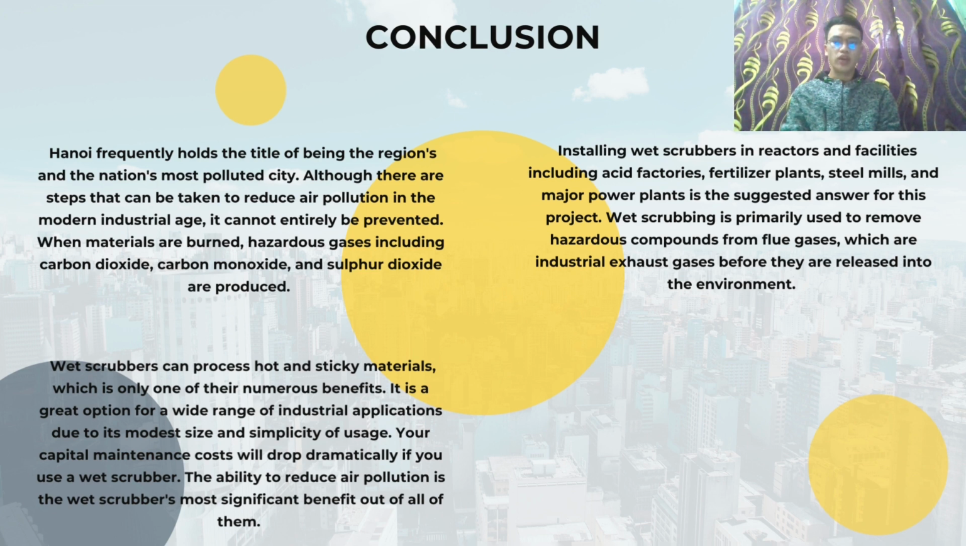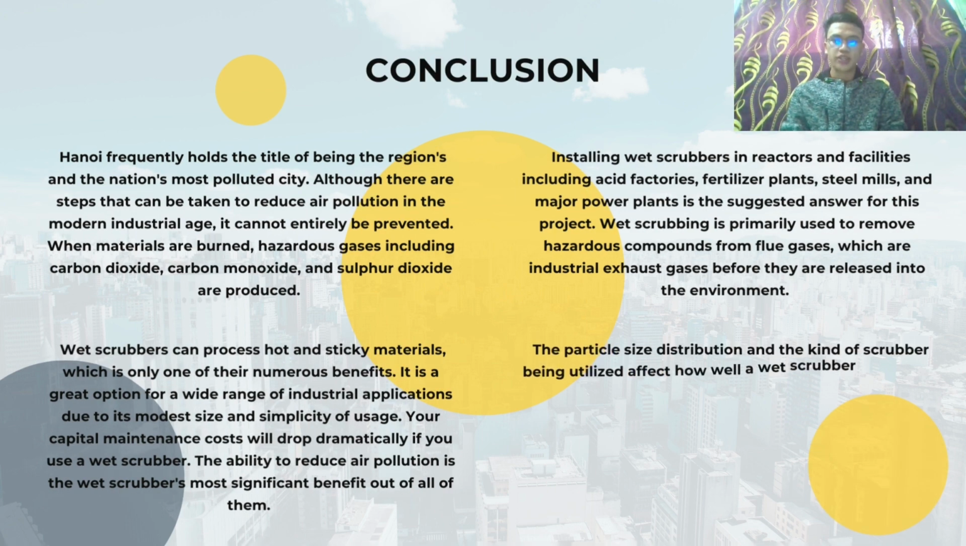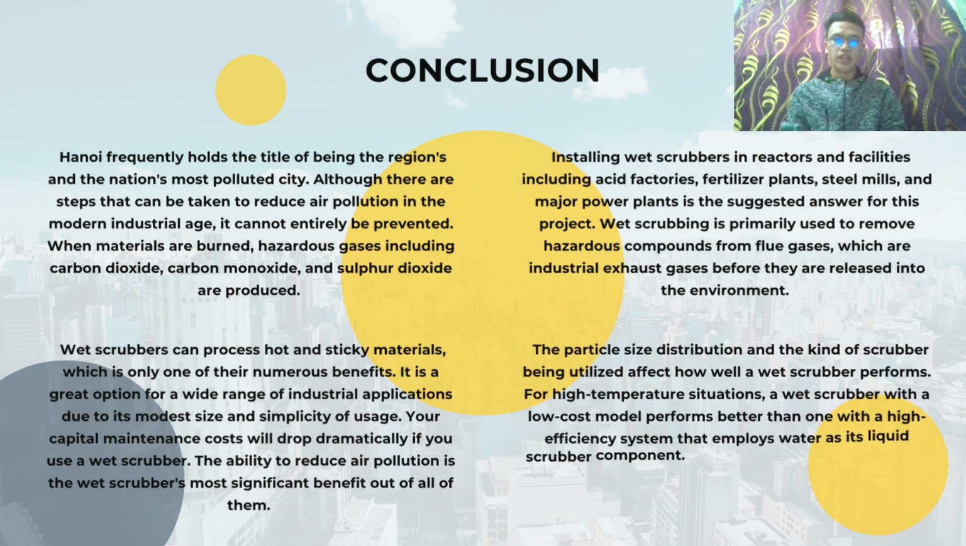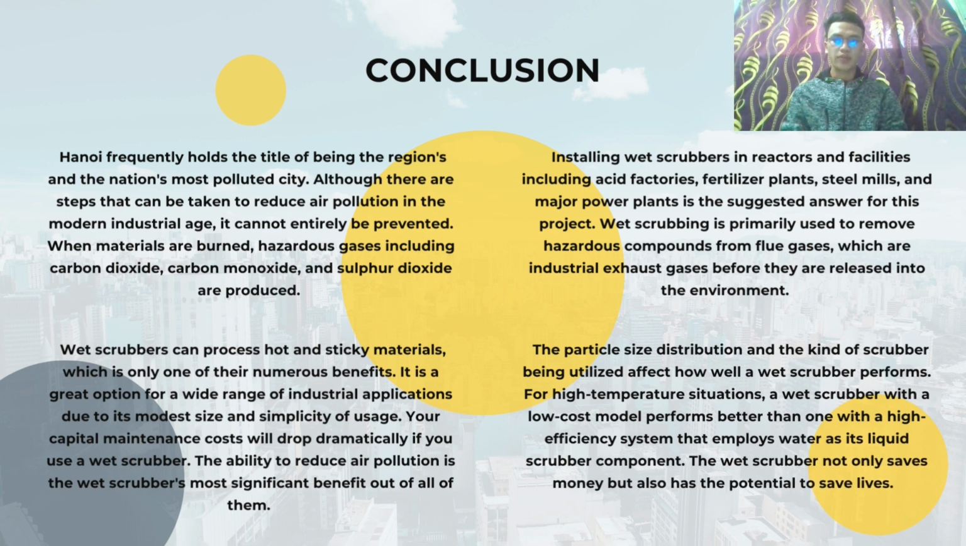The ability to reduce air pollution is the wet scrubber's most significant benefit out of all of them. The particle size distribution and the case of scrubber being utilized affect how well a wet scrubber performs. For high temperature situations, a wet scrubber with a low cost model performs better than one of the high efficiency systems that employ water as its liquid scrubber component. The wet scrubber not only saves money but also has the potential to save lives.